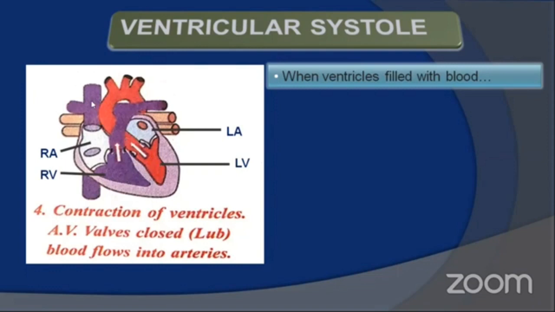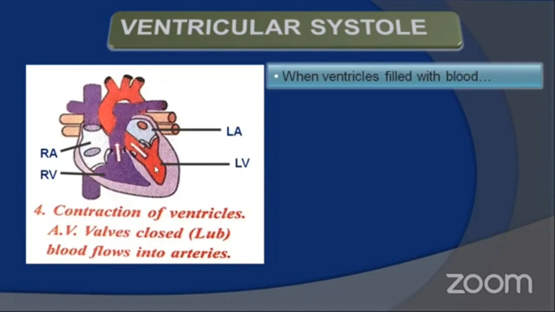First, I will explain the left side of the heart. To simplify this event, please concentrate on the left side of the heart, because the same events occur on the right side also. So if you observe the changes occurring on the left side, the same happens in the right side. Okay, let's see.